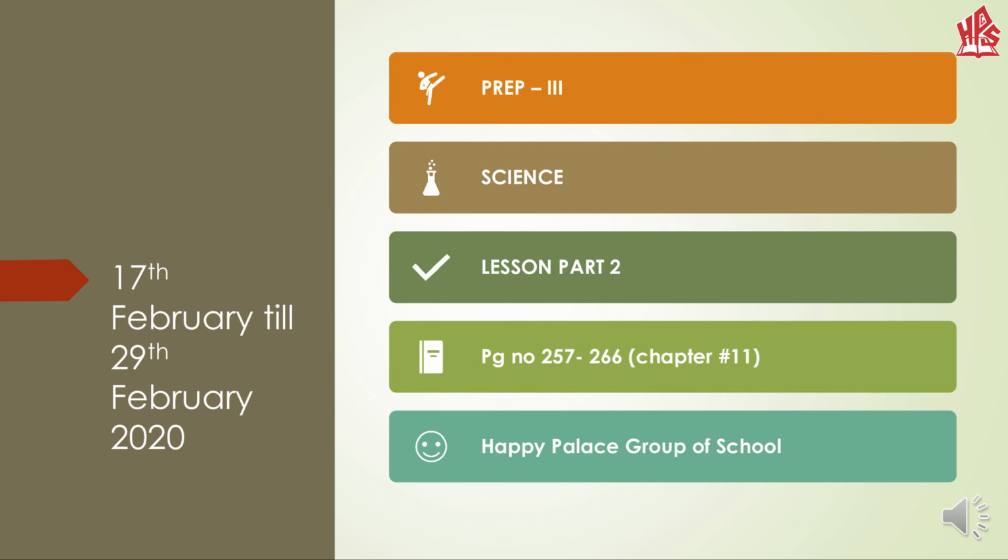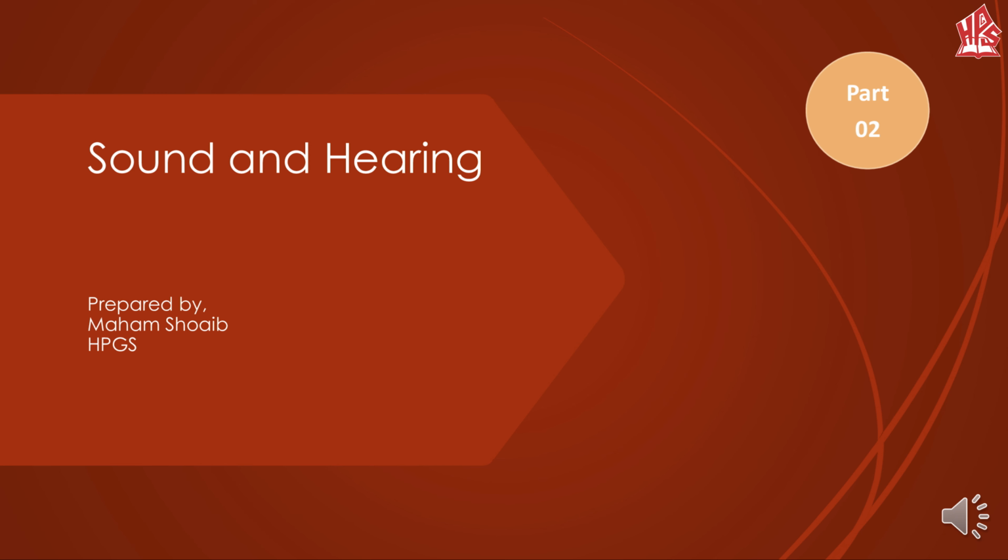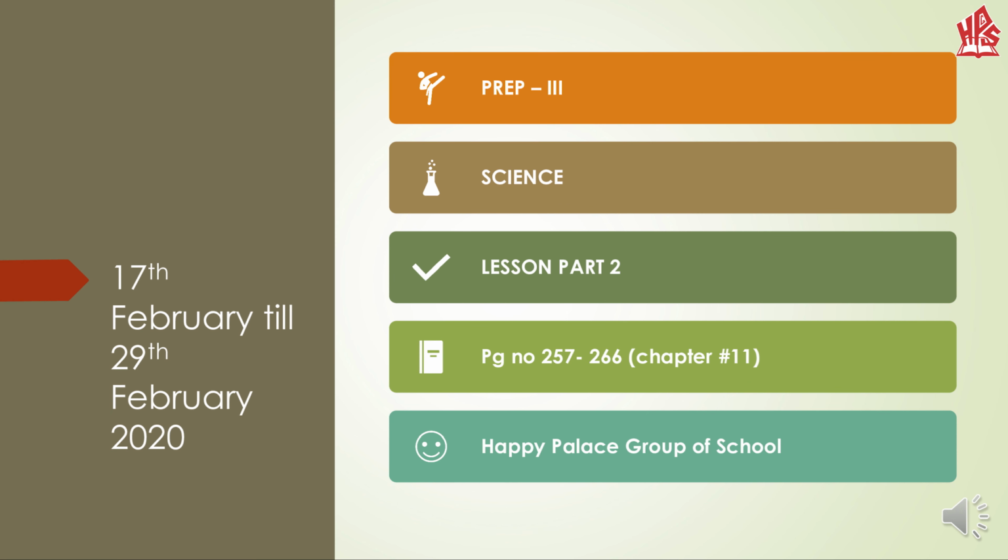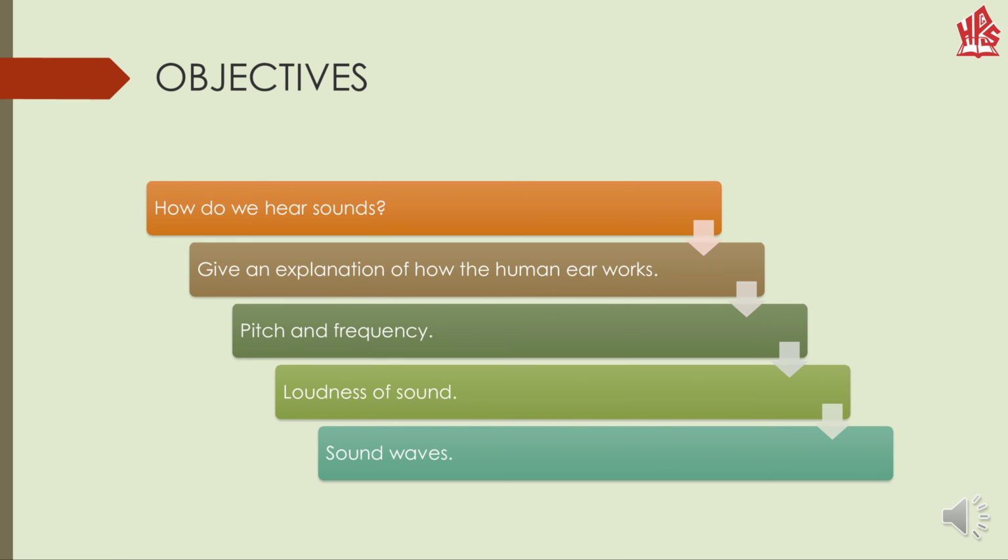In this presentation, we are going to continue chapter number 11, Sound and Hearing, from page number 257 till 266, part 2. The course outline is how do we hear sounds? Give an explanation of how the human ear works, pitch and frequency, loudness of sound, and sound waves.